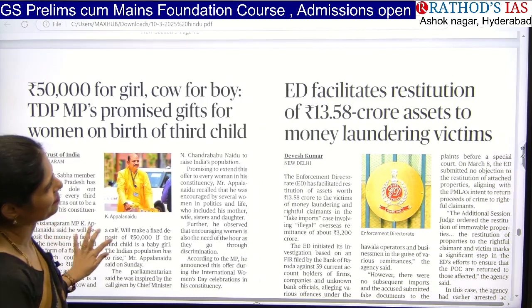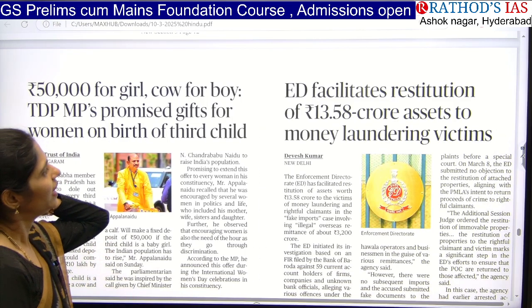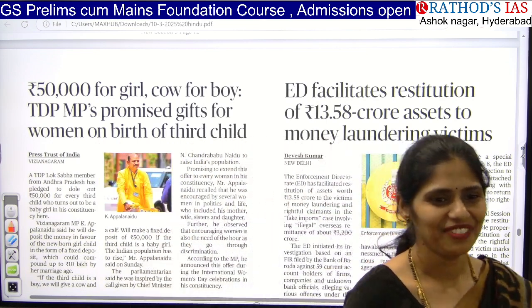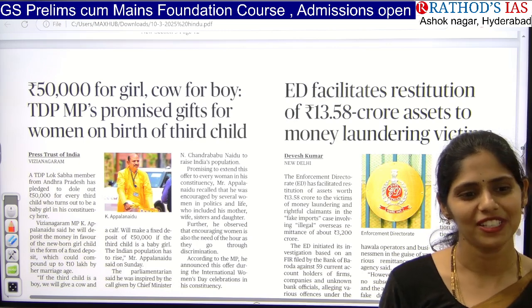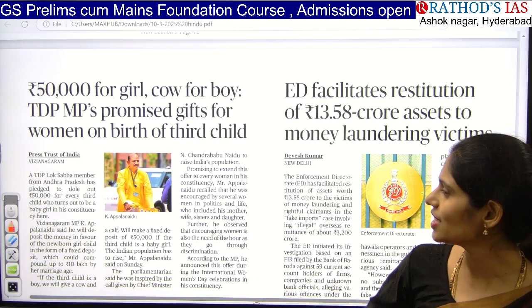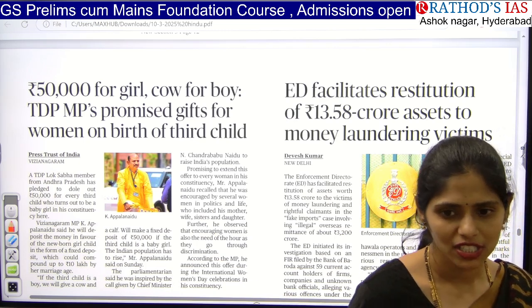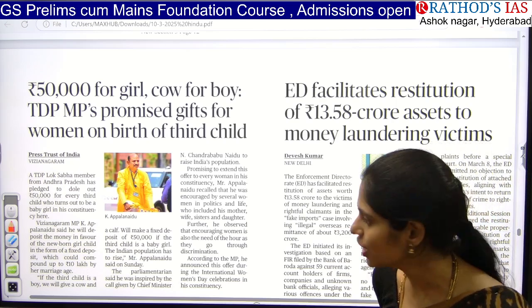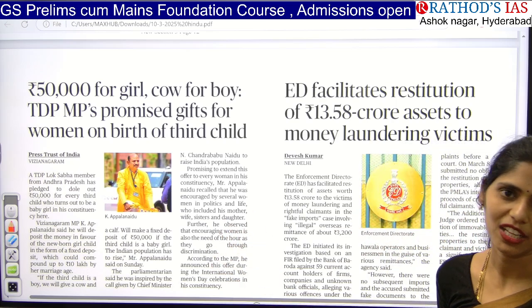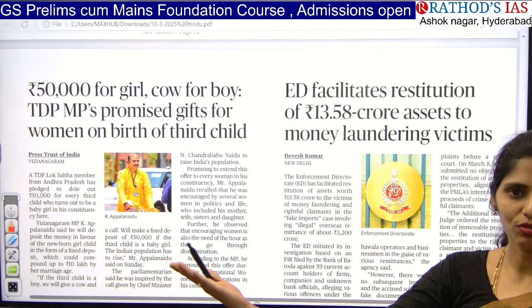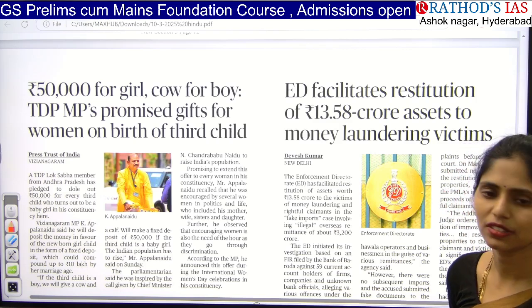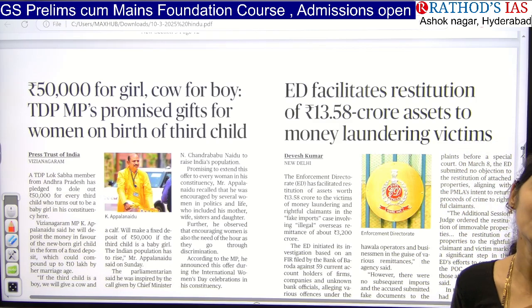Okay, see here, another article. For every month, if they give 50,000 rupees, how can they give? So they will give just a fixed deposit. A fixed deposit of 50,000, and at the age of 21 of that girl, that is the marriage age, if you go for withdrawal of the money, you will get 10 lakh rupees. At the marriage time, they will be getting some help.